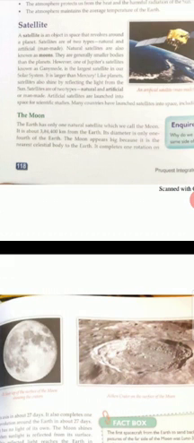The earth has one natural satellite which we call the moon, and it is about 3,84,400 km far from earth, and its diameter is 1/4 of that of earth. It appears very big because it is the nearest to the earth, and it completes its one rotation and one revolution in 27 days. It doesn't have its own light because it only shines due to the reflection of the sun's light. The reflected light reaches the earth within 1.3 seconds.